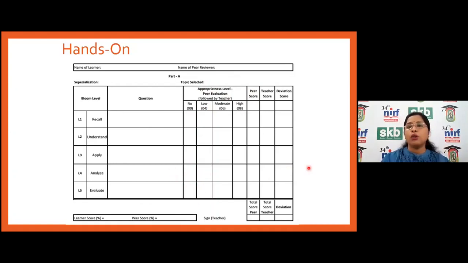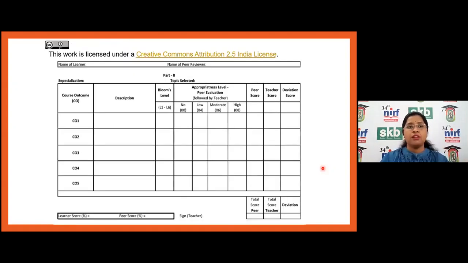So this is how you can take this sort of hands-on even to your college, and you can develop this designing of questions specifically for students, with Bloom's taxonomy. Here you can see the CO, the course outcome, and the description of the course outcome. Is it associated with which Bloom's level?